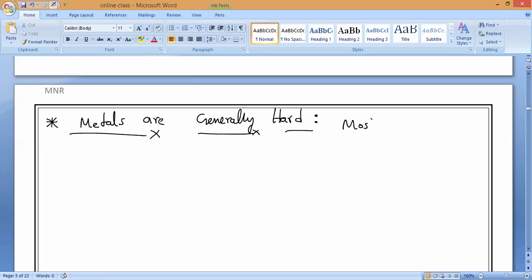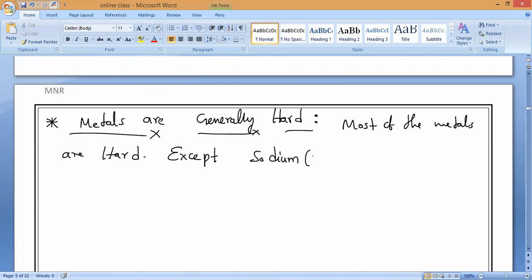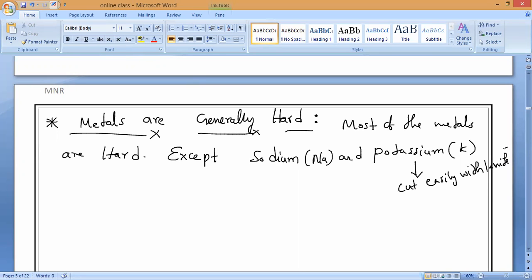Most of the metals are hard in nature, except sodium and potassium. They are soft, but we can cut them easily with a knife. But there is one and only liquid metal. What is the one and only liquid metal?